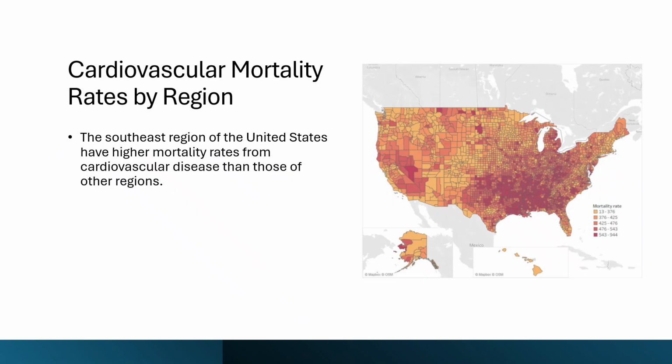According to the Centers for Disease Control and Prevention, the states in the southeast region of the United States have higher mortality from cardiovascular disease than those of other regions. In a publication on cardiovascular disease burden in the United States between 1990 and 2016, it was reported that it took 25 years for southern states to achieve levels observed among the healthiest states. These findings demonstrate that cardiovascular disease burden has improved in regions that have the greatest prevalence, but disparities between the states have not changed in the past 25 years.